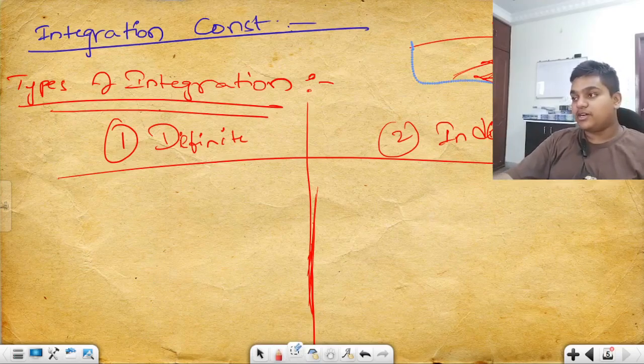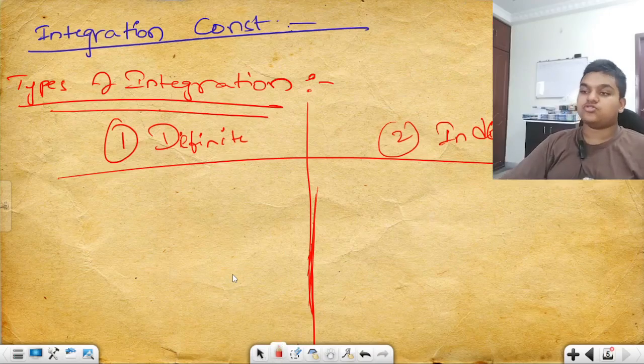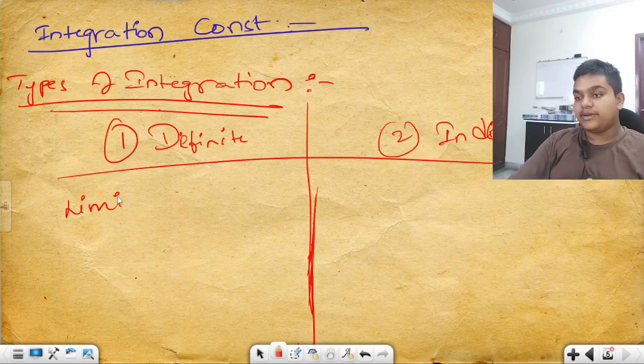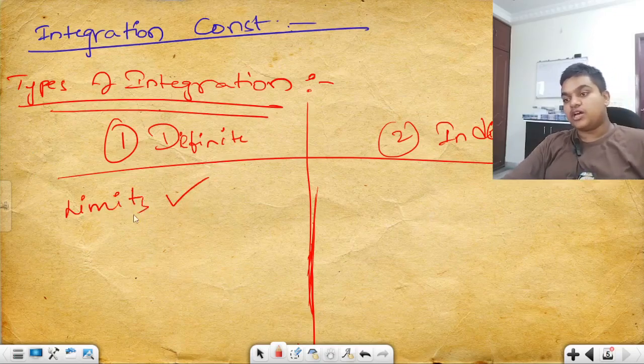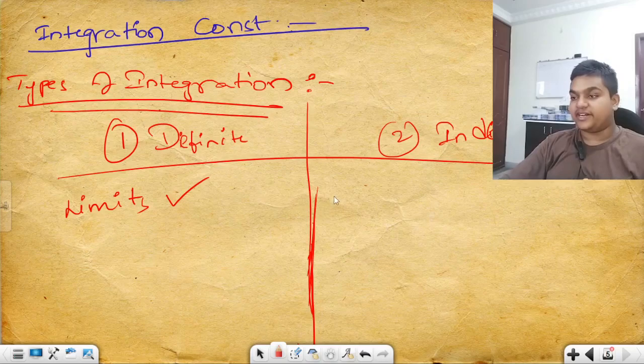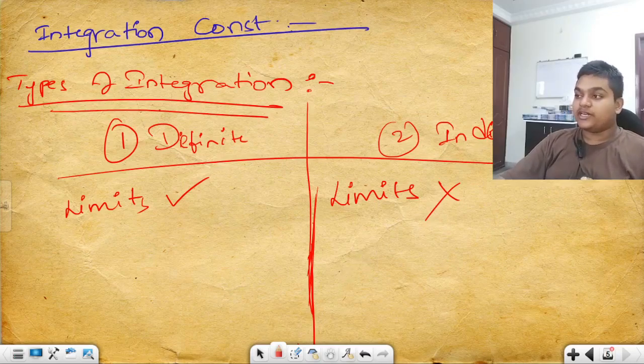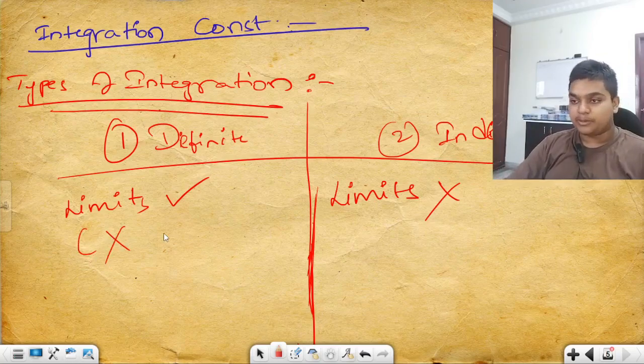So if you have limits, you are definite. If you don't have limits, you are indefinite. So for integration also, if the integration that we are doing has limits, if limits do exist for the integration, then it is called definite. If limits are absent, if limits do not exist for the integration, then it is indefinite. You can go on integrating it. C is absent if limits are present. If integration is definite, the integration constant is absent.